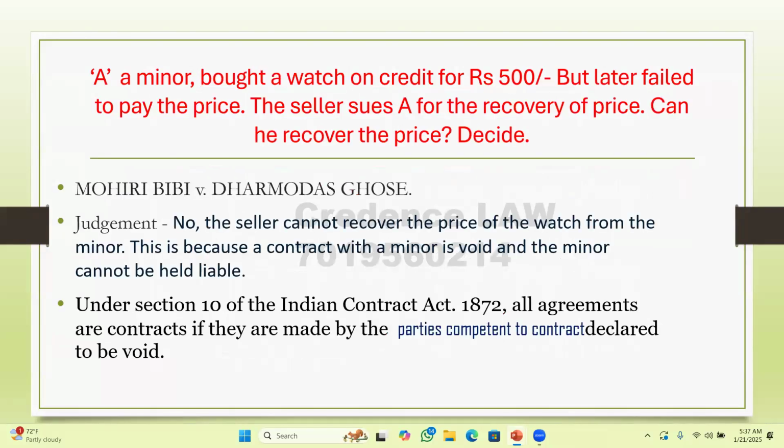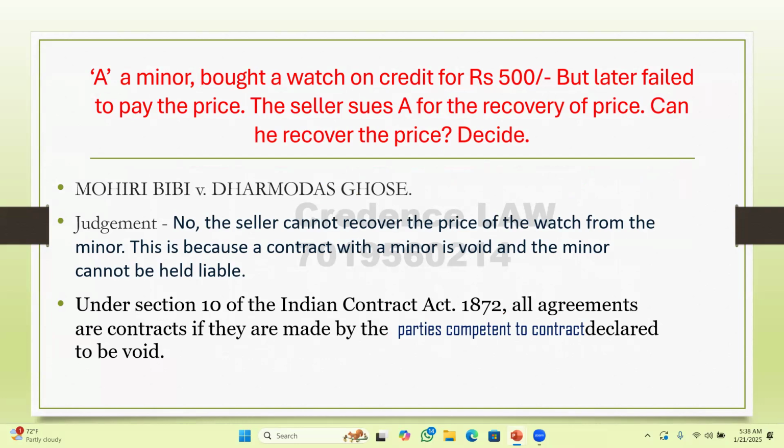And then the question we have here is, a minor bought a watch on credit for 500 but later failed to pay the same. And the seller sued for the recovery of the price. Can he recover the price? Here, no. Why? Because a contract with a minor in itself is void.